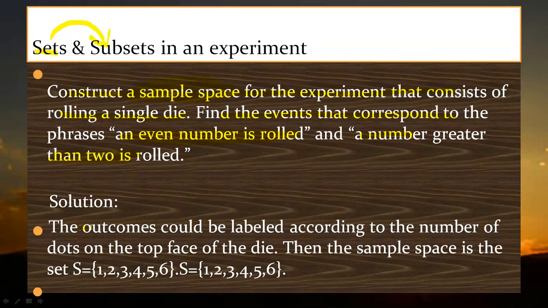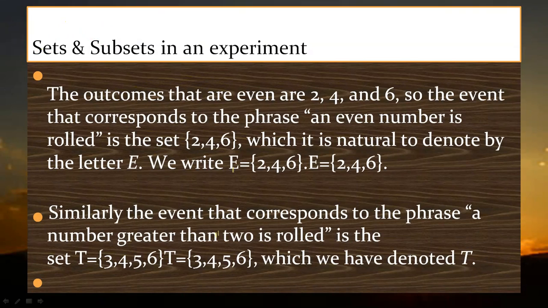Look at the outcomes, the possibilities according to the number of dots on the top face of the die. So this is my sample space. I'm getting 1, 2, 3, 4, 5, 6, any number. But when the experiment is done, I'm getting an even number only. So the set of possibilities for even numbers is 2, 4, 6.